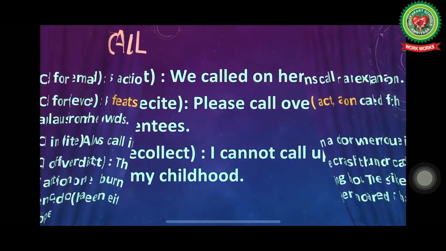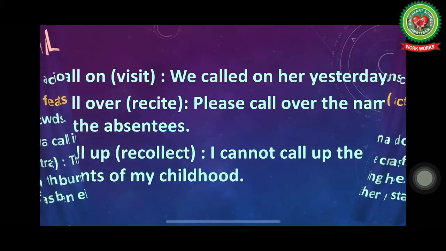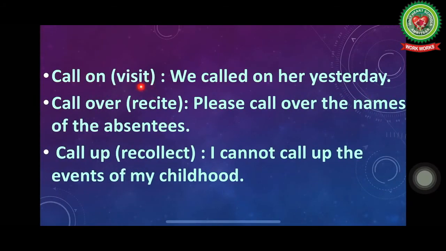Now children, another one here is call on. Call on means visit, means kahin par jana. We called on her yesterday, means we visited her yesterday. So instead of using the word visit, we may use the phrasal verb called on.